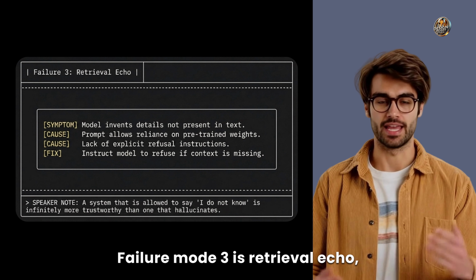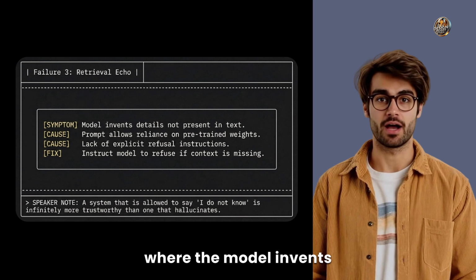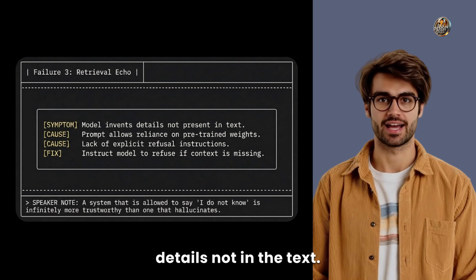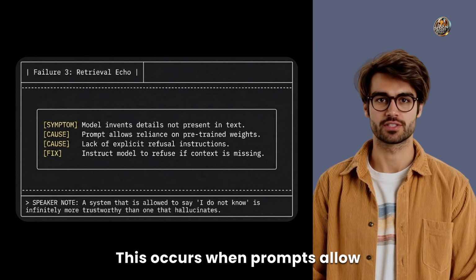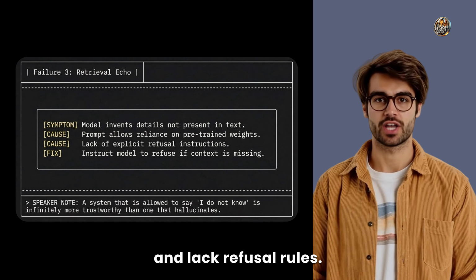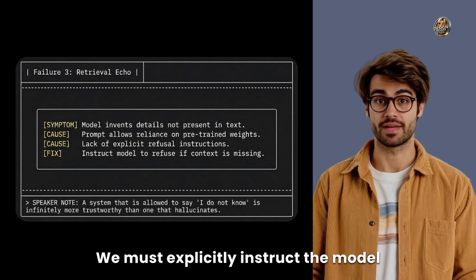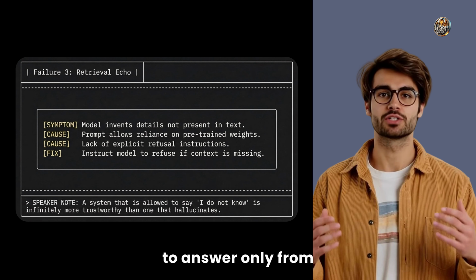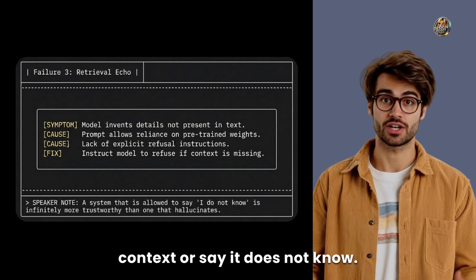Failure mode 3 is retrieval echo, where the model invents details not in the text. This occurs when prompts allow reliance on pre-trained knowledge and lack refusal rules. We must explicitly instruct the model to answer only from context or say it does not know.